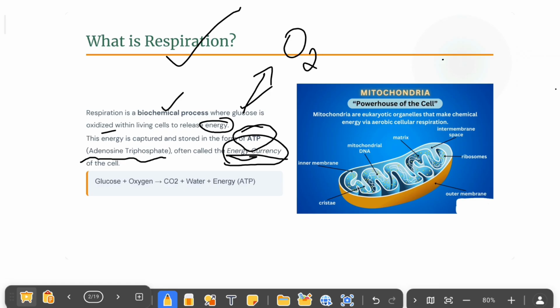Here is what's actually happening inside our body. When we get oxygen, the glucose reacts with oxygen and mainly produces energy, which is stored in the form of ATP. After this, we get two byproducts. One is carbon dioxide, and the other is water.